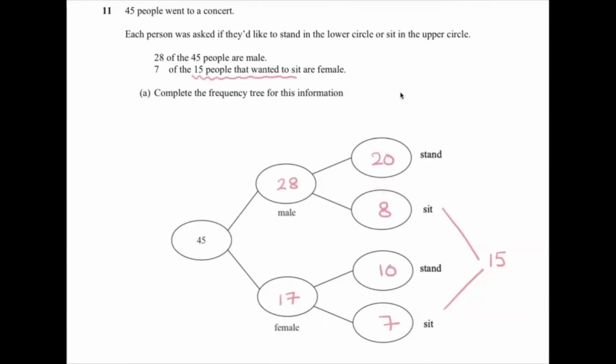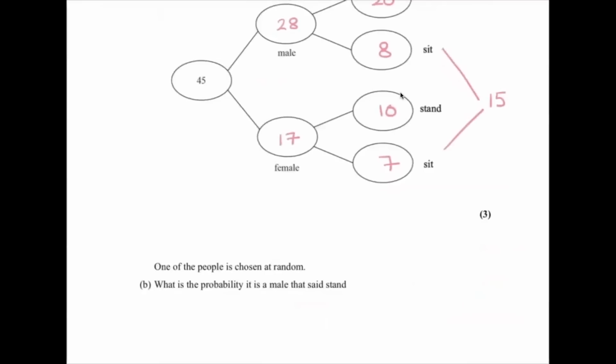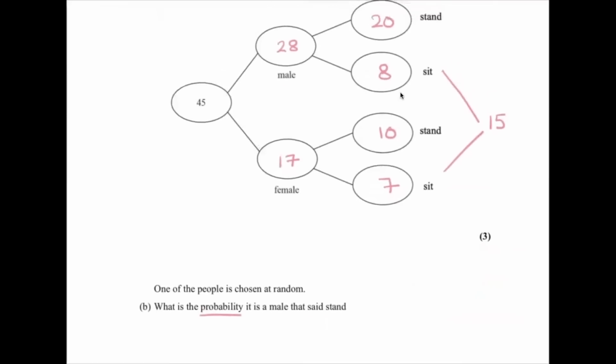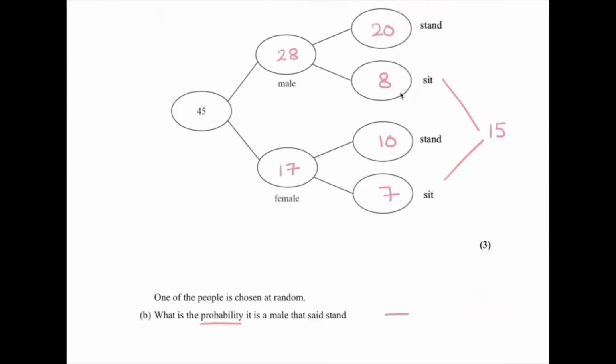One of the people is chosen at random. What is the probability it is a male that said stand? Now, probability, that word tells us that we should be looking to create a fraction. The probability that it is male that said stand. So over to the diagram, we've got our males, we've got our stand, and it is 20. One of the people's chosen. So there are 45 people in total, and that's what would go on the bottom.